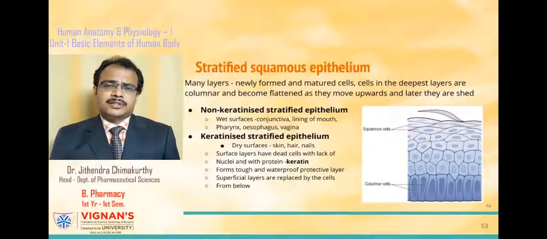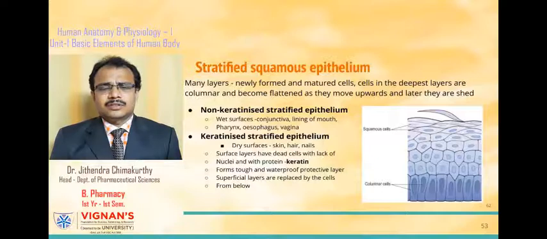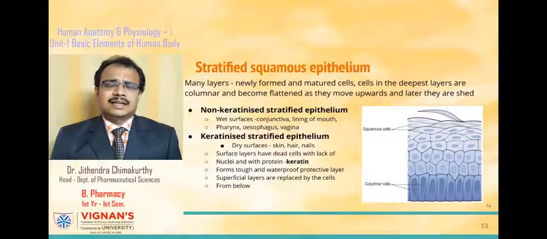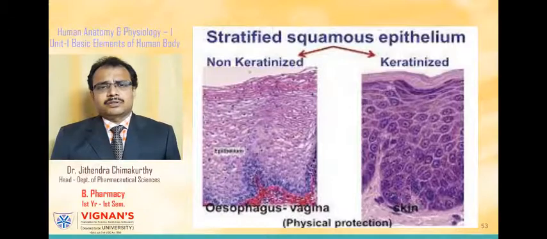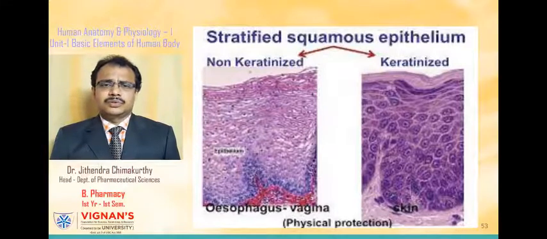The surface layers of stratified squamous epithelium consist of flattened cells which are usually dead and which lost their nucleus. Apart from this, these cells have a protein called keratin, and hence these are called keratinized stratified squamous epithelium. Examples of this tissue are skin, hair and nails.